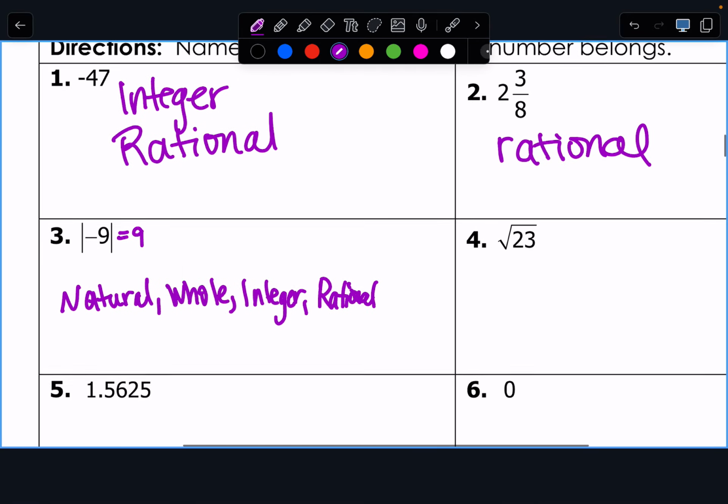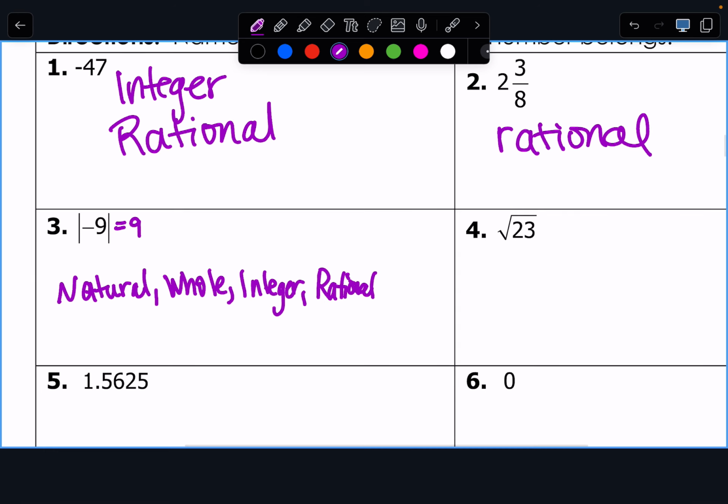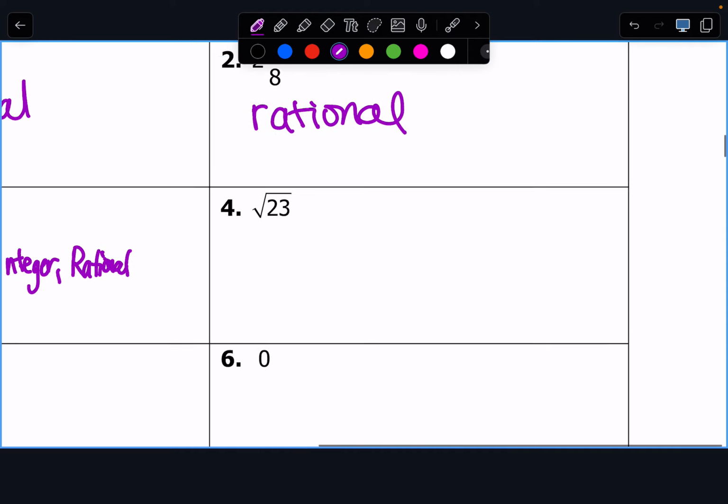If you want to use abbreviation, that's fine. Just know that you have 2 different words that start with I. So if you're going to abbreviate with one letter, I isn't going to cut it because you have integer and you have irrational.